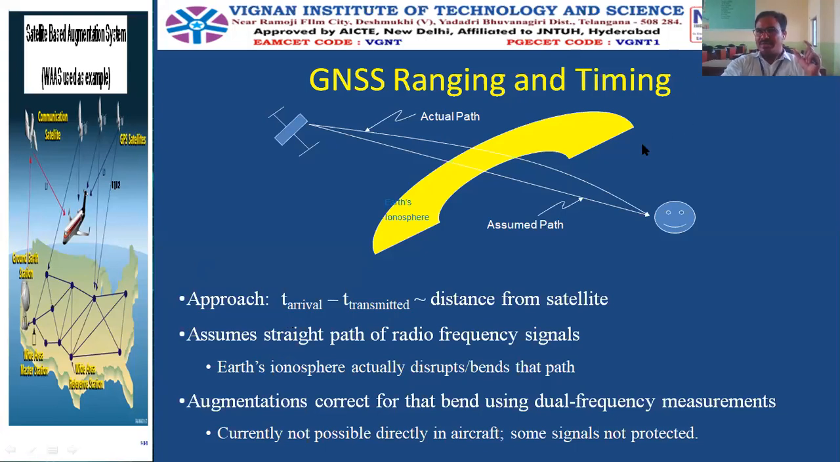Is this clear? How do we measure the distance of the source or object from the satellites? Say yes or no. If yes, I will proceed further. If any doubts, you can raise your hand.